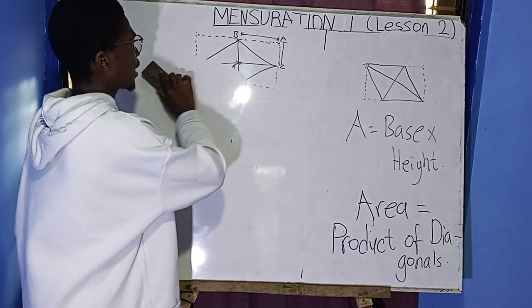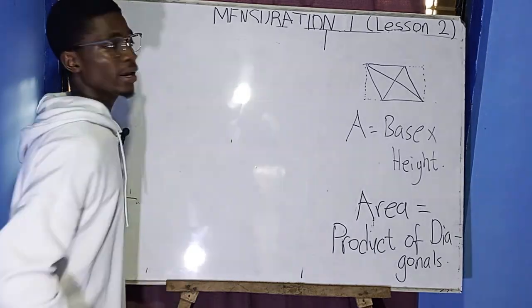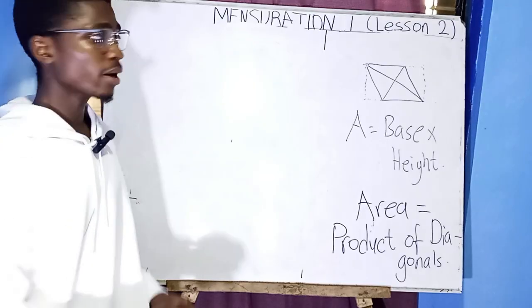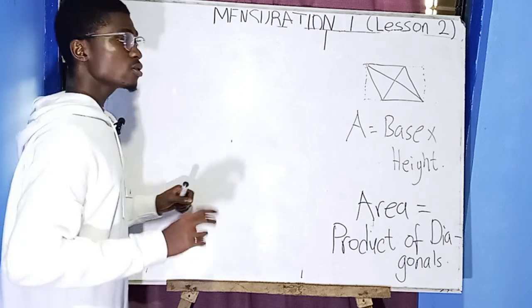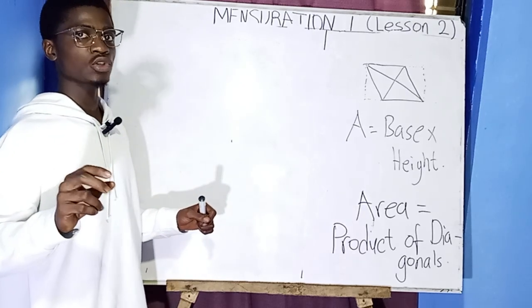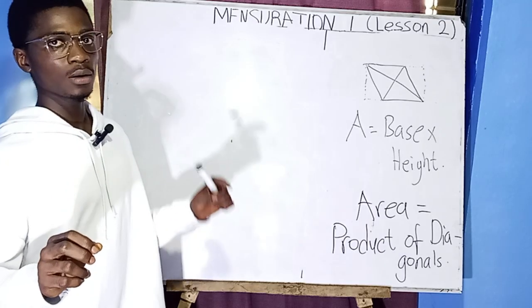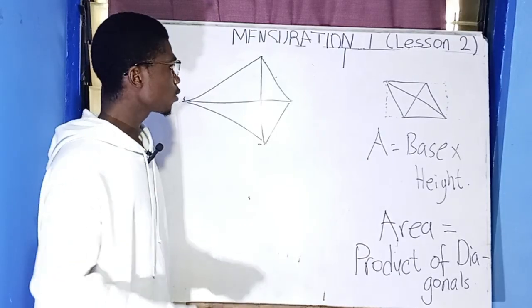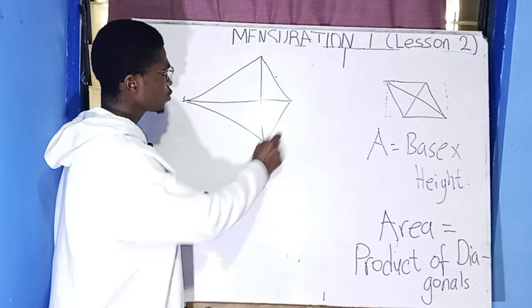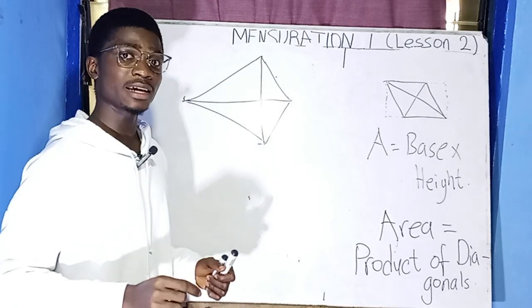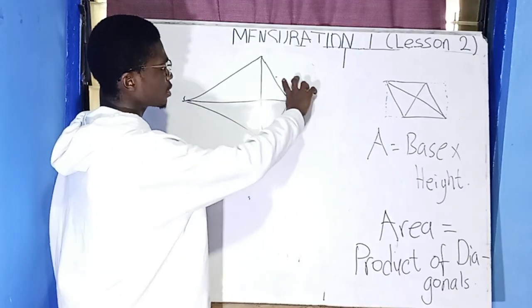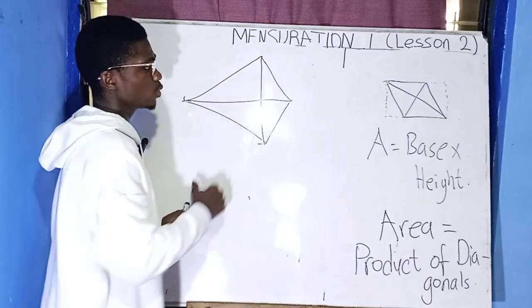Let's move on to kite. After that, you go to break and come back. Okay, so with the kite, this is how a kite looks. A kite looks like a rhombus, but you should be careful that a kite has two sides equal only. Kite is drawn this way. The difference between a kite and a rhombus is that the kite has two of its sides equal, and the other two equal.